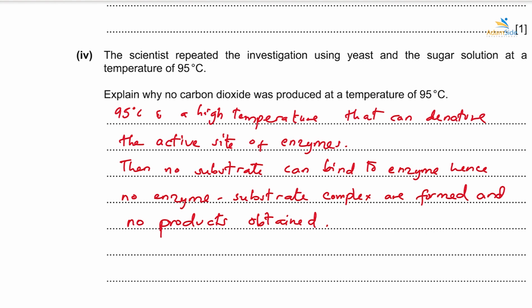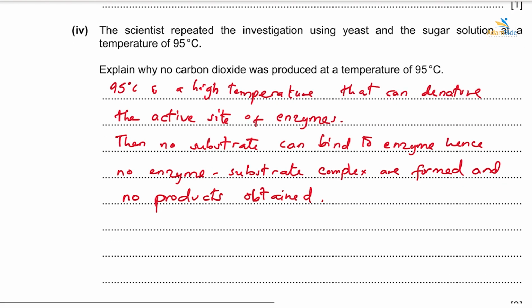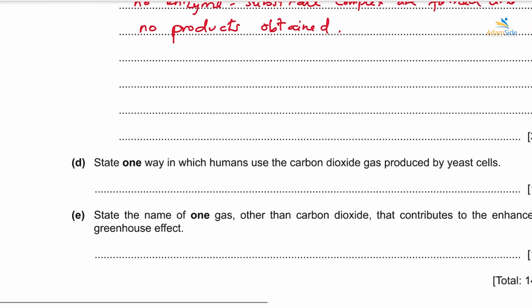State one way in which humans use carbon dioxide gas produced by yeast. All right, so one way in which humans use carbon dioxide that is produced by yeast is in bread making. The sugar will be mixed up in the flour, and at the end of the day we'll add yeast. Then yeast will respire anaerobically. As it is respiring anaerobically, it will produce carbon dioxide. This carbon dioxide will result in the rise of the dough of the bread.